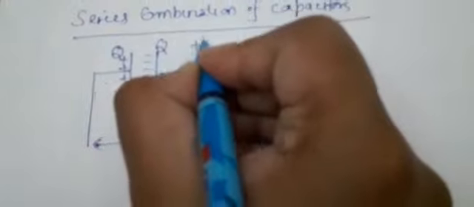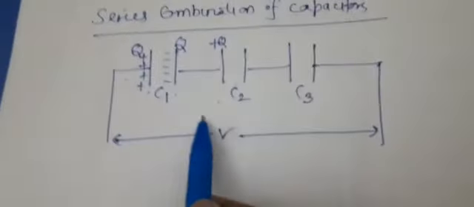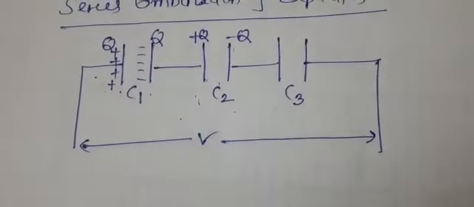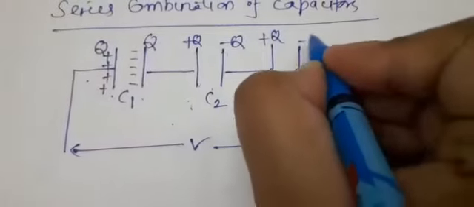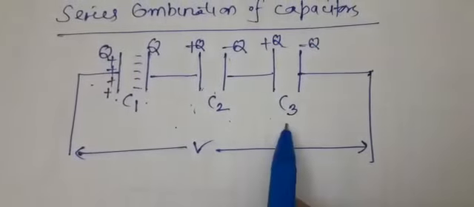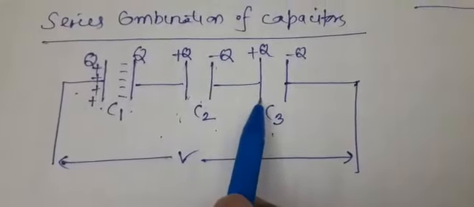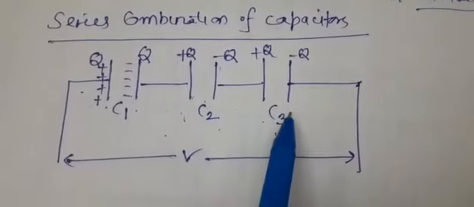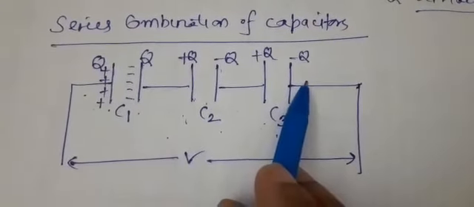So this first plate of capacitor C2 will acquire plus Q charge, and second plate will acquire minus Q charge. Likewise, third capacitor: first plate is acquiring plus Q charge and second plate acquires minus Q charge.